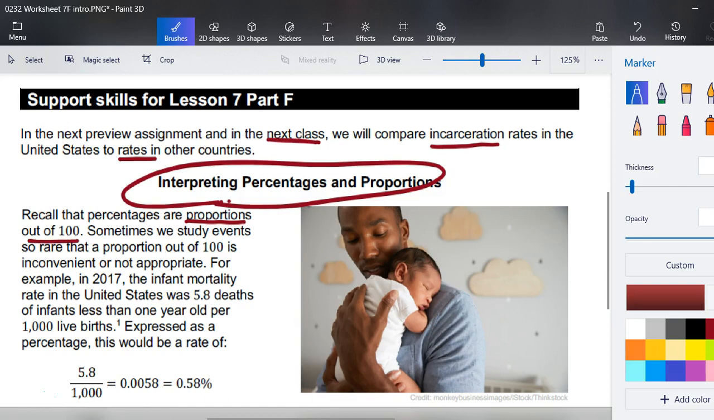Sometimes we study events so rare that a proportion out of 100 is inconvenient or not even appropriate. For example, in 2017, the infant mortality rate in the United States was 5 8/10 deaths of infants less than 1 year old per 1,000 live births. Expressed as a percentage, we take the 5 8/10, put it over the 1,000, divide and multiply by 100, and we get a number that is less than 1%.